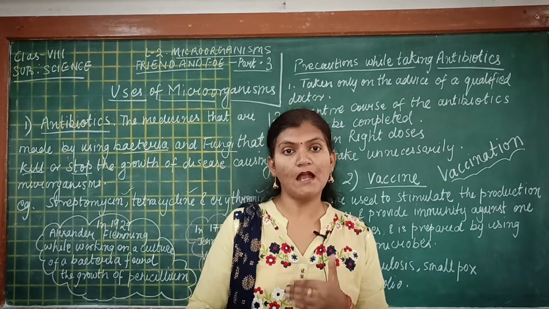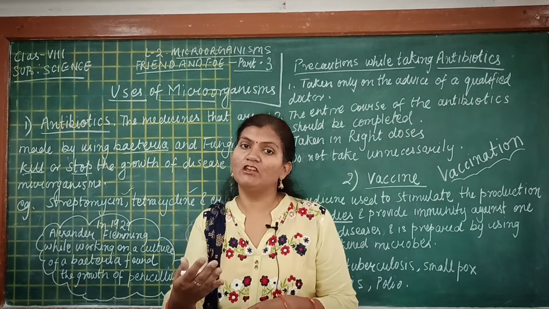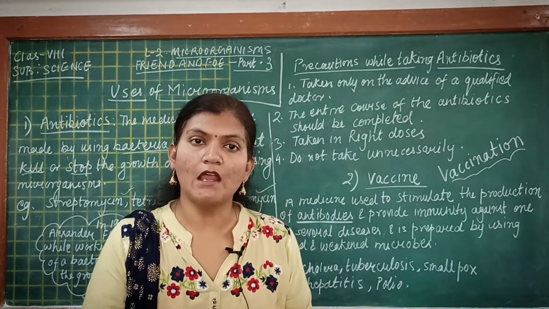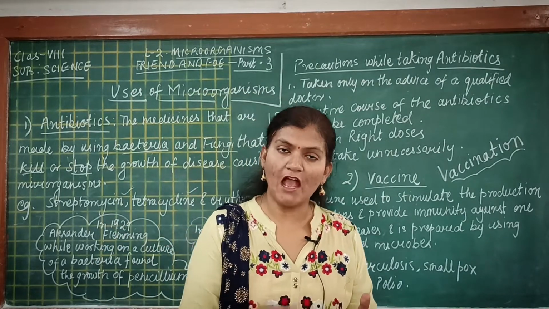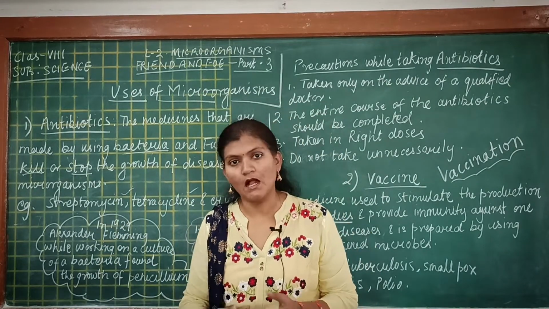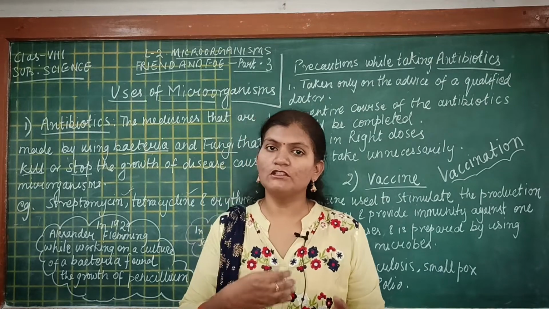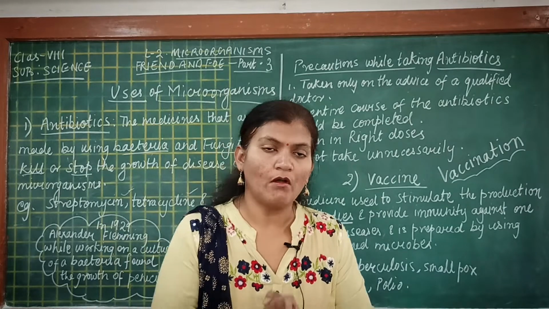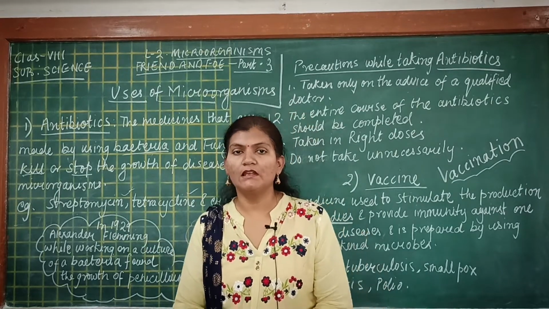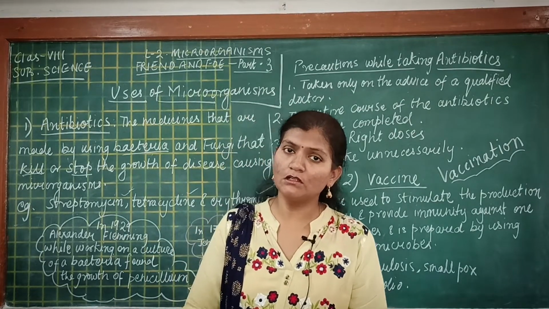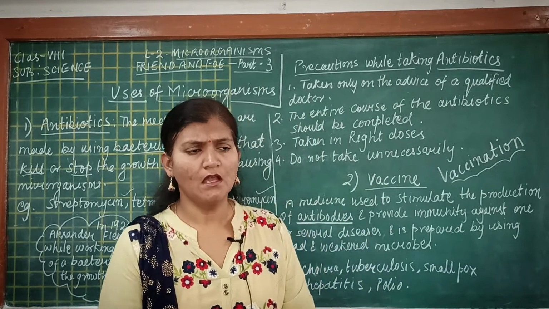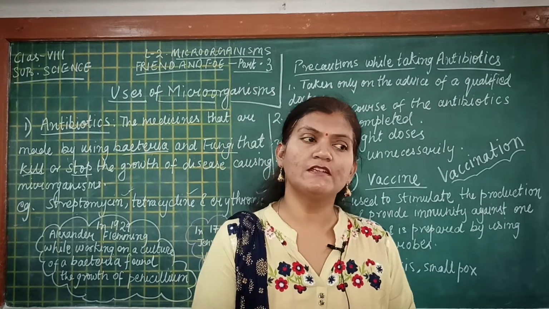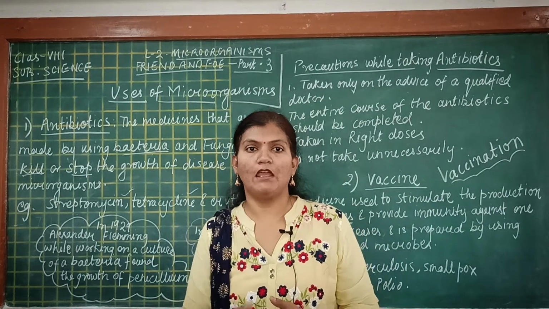From the soil, plants absorb the nutrients with the help of water, because these nutrients get dissolved in water in the form of ions and can be taken up by the plant roots. So students, microorganisms are also utilized for the decomposition process. Because of this process, all the nutrients get recycled in the environment.